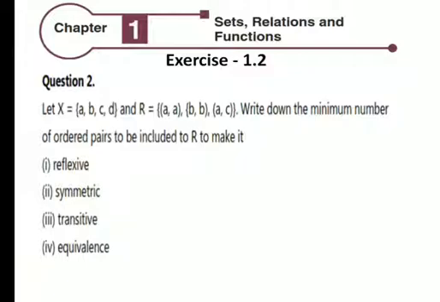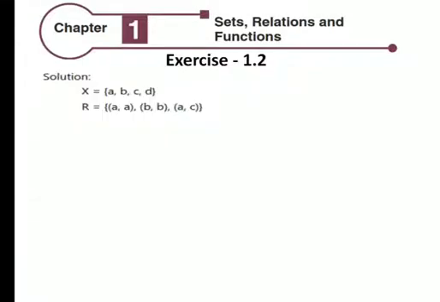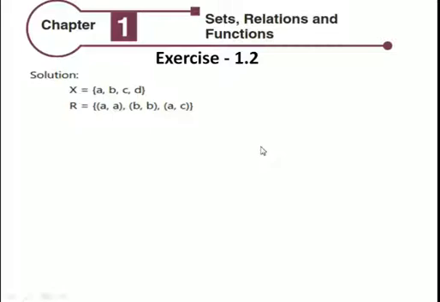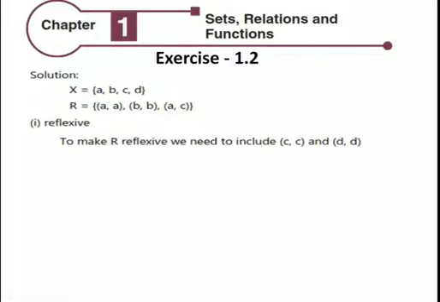Question number 2, let R be a relation on X. Write down the minimum number of ordered pairs to be included in R to make it reflexive, symmetric, transitive, equivalence. Solution: X and R. Reflexive: to make R reflexive, we need to include (C, C) and (D, D).